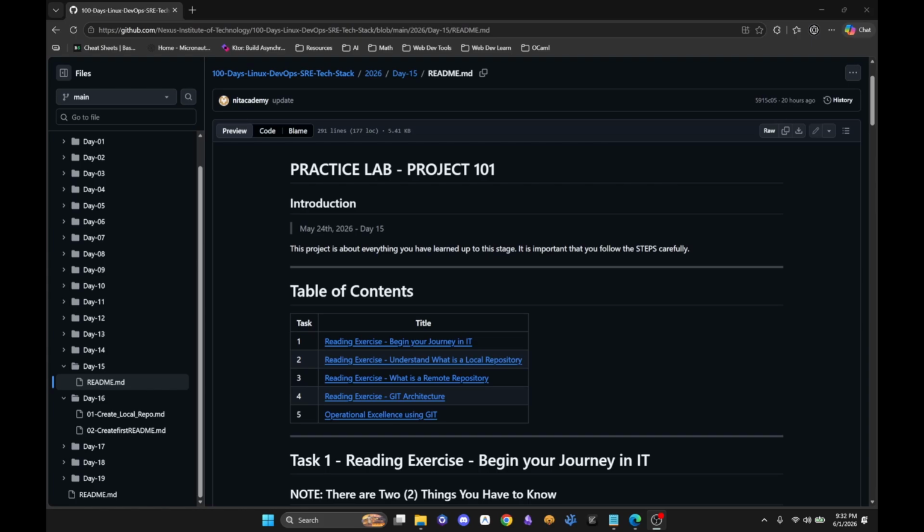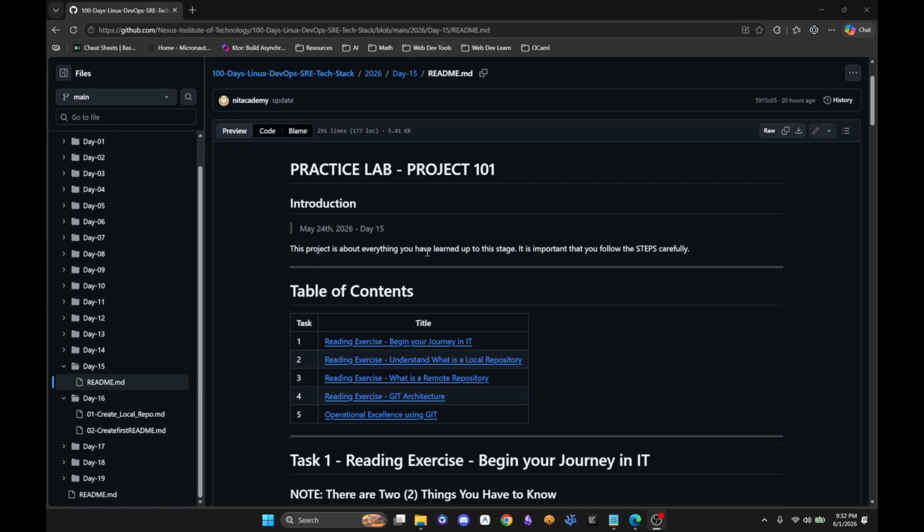Now, for day 15, this is going to be a little bit simpler than what you've already been used to from day 1 and 14. For this one, what you really have to do is go through a bunch of reading exercises, and that's from task 1 to 4. And then at the end, what I want you to do is create a notepad and copy 4 questions down and answer those 4 questions and make sure that it's about 1 to 2 sentences, right? No more than 1 to 2 sentences.